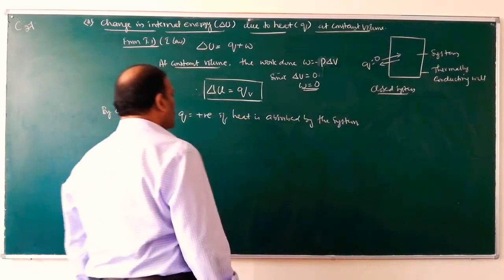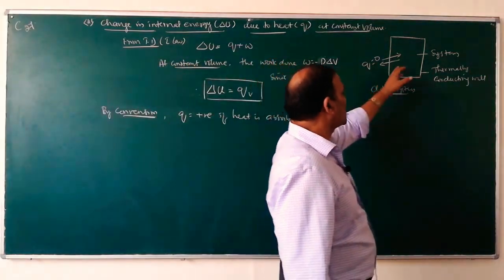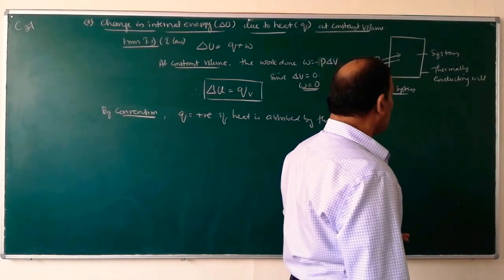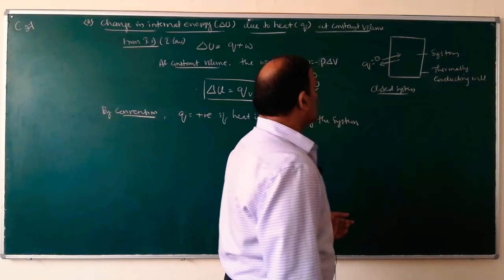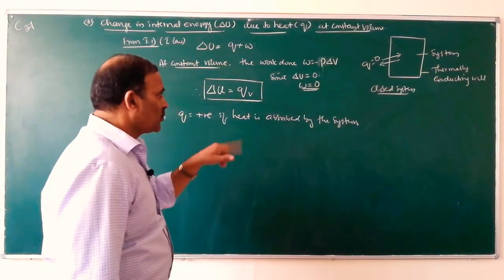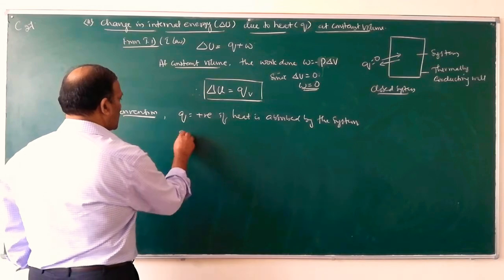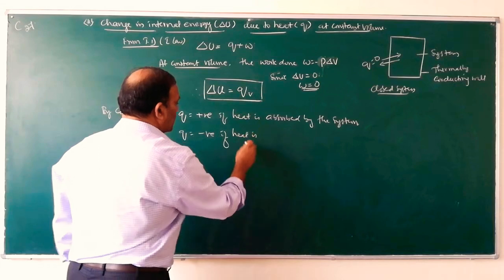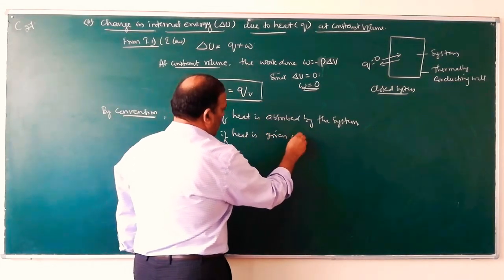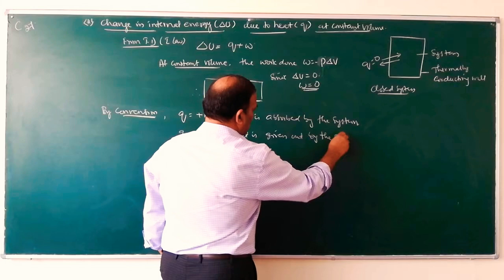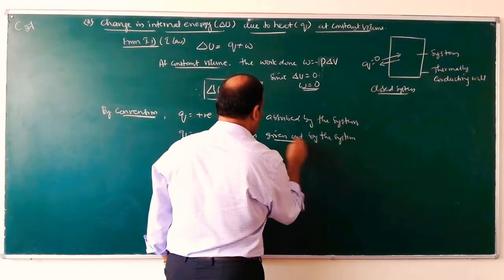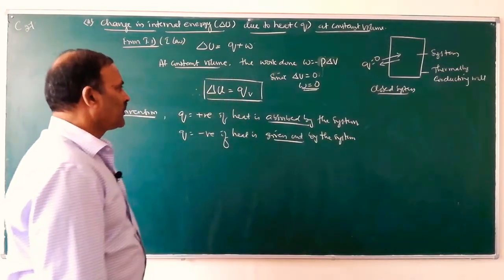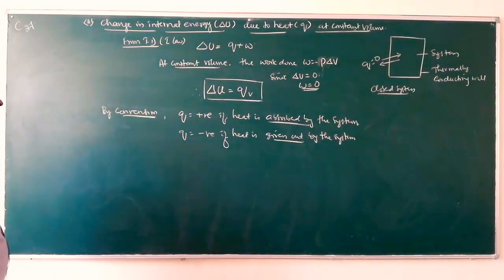So if Q amount of heat is absorbed by the system, that heat is utilized only to increase its internal energy, because no work is done since the volume is kept constant. And Q equals negative if heat is given out by the system. If heat is given out of the system, it is negative. If heat is absorbed, enters into the system, Q is positive.